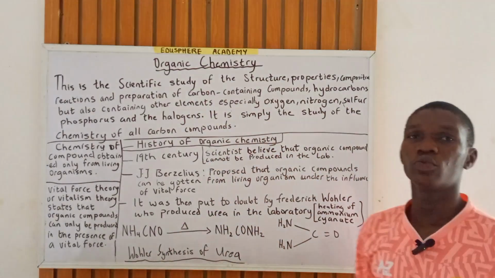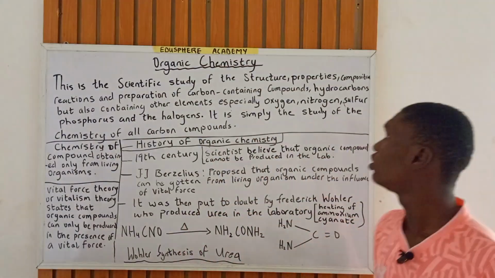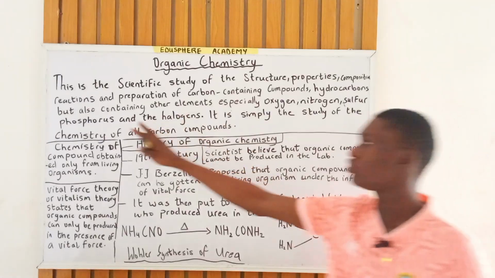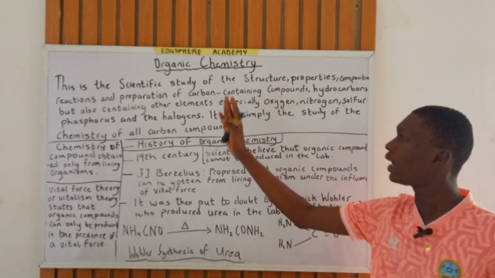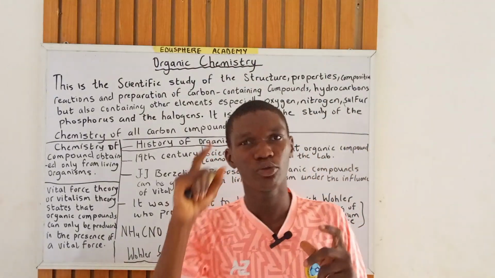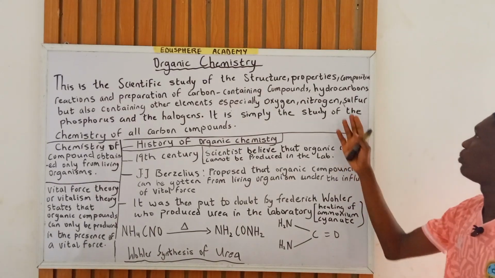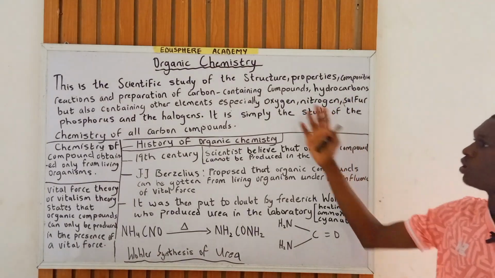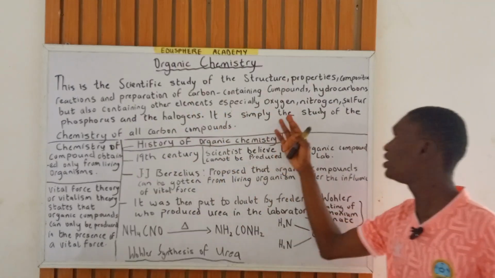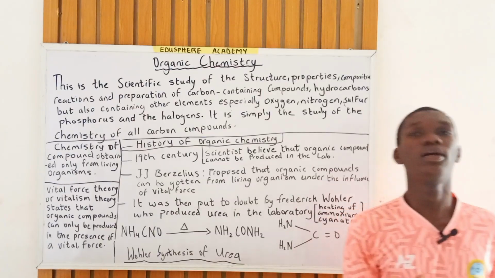Organic chemistry. So what is organic chemistry? Organic chemistry is the scientific study of the structure, properties, composition, reactions, and preparation of what? Carbon-containing compounds. Note that is key. While studying carbon-containing compounds, we want to study hydrocarbons, but also compounds containing other elements, especially oxygen, nitrogen, sulfur, phosphorus, and the halogens.